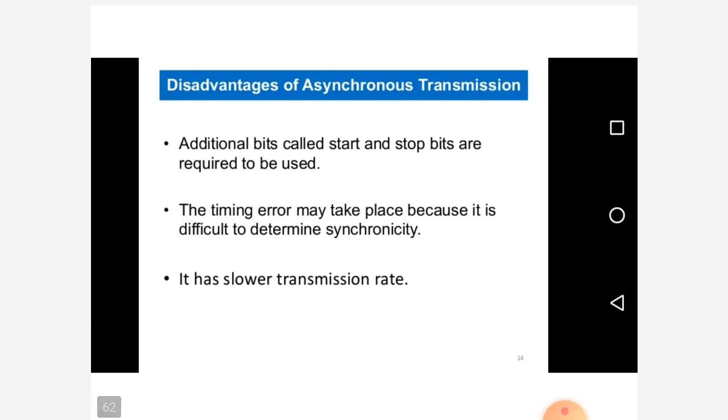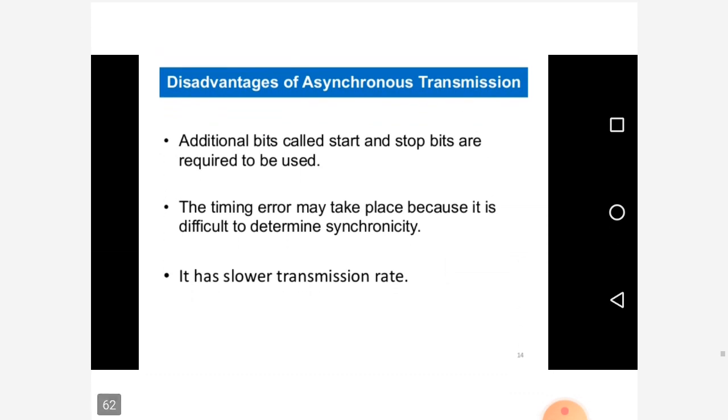Then the disadvantages of asynchronous transmission. Additional bits called start and stop bits are required. Timing errors may take place because it is difficult to determine synchronicity. It has a slower transmission rate.